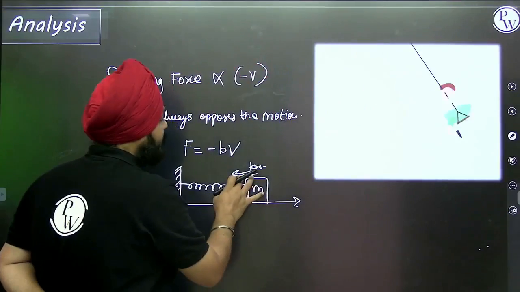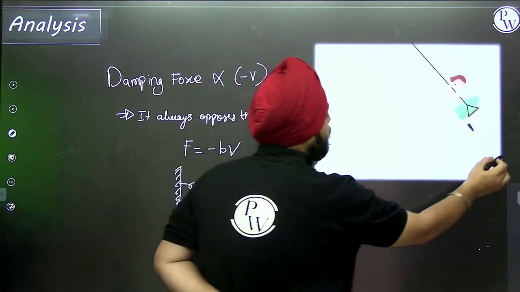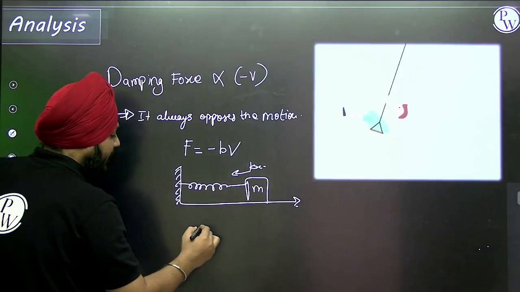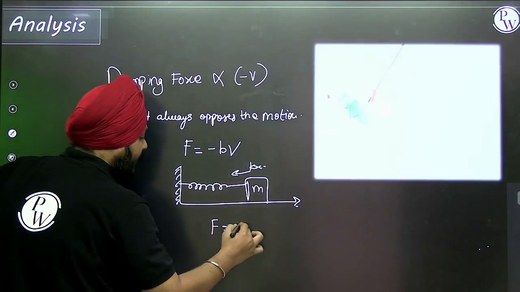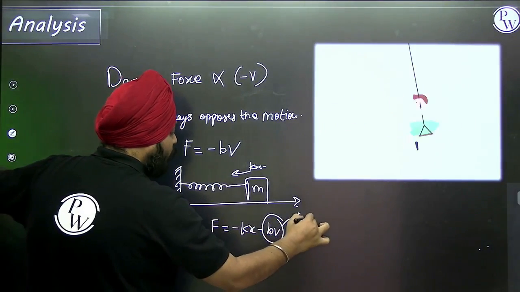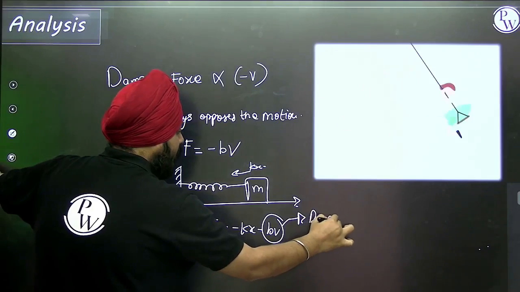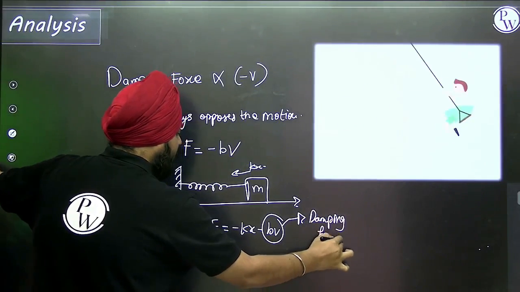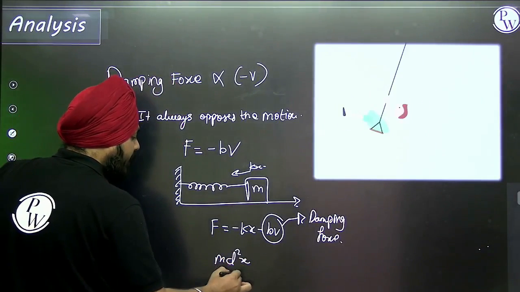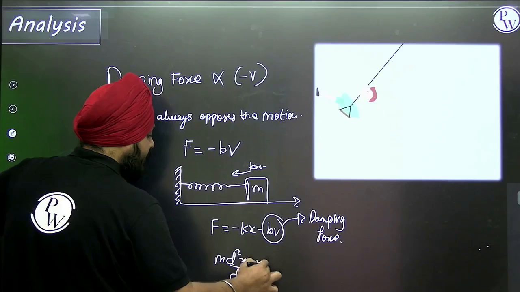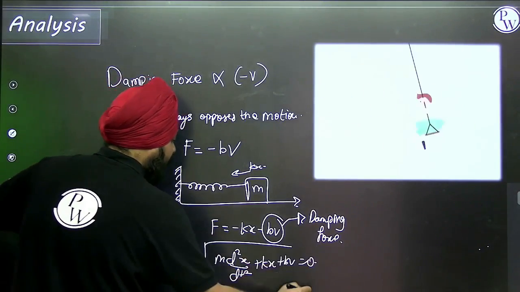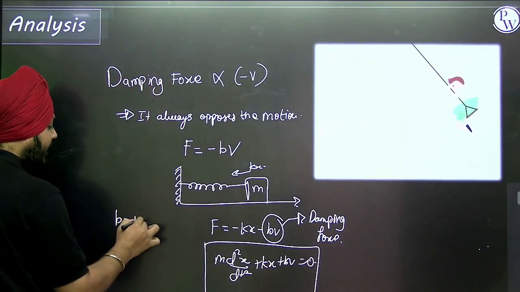So the differential equation we can represent as minus kx minus bv. This is the part of the damping force. The differential equation is m d square x by dt square plus bv plus kx equal to 0, where b is known as the damping constant.